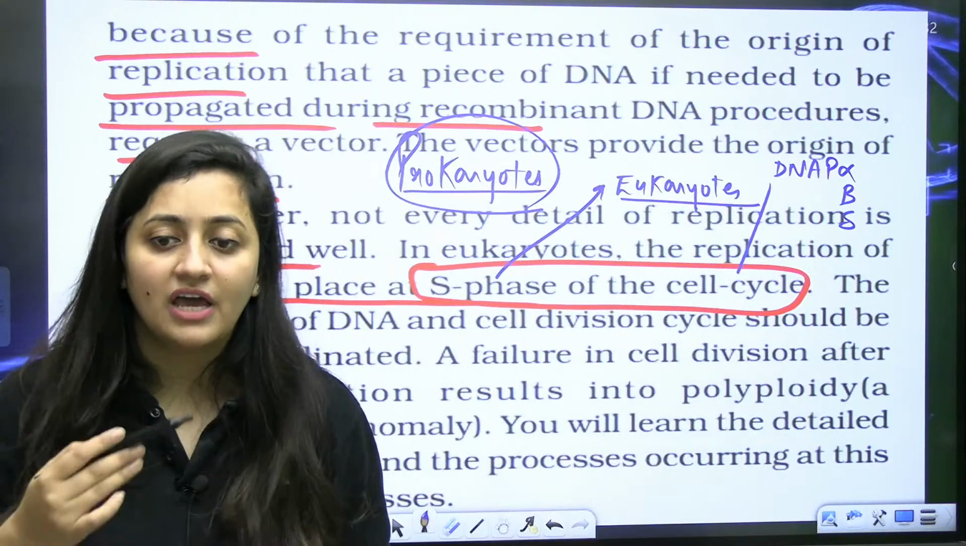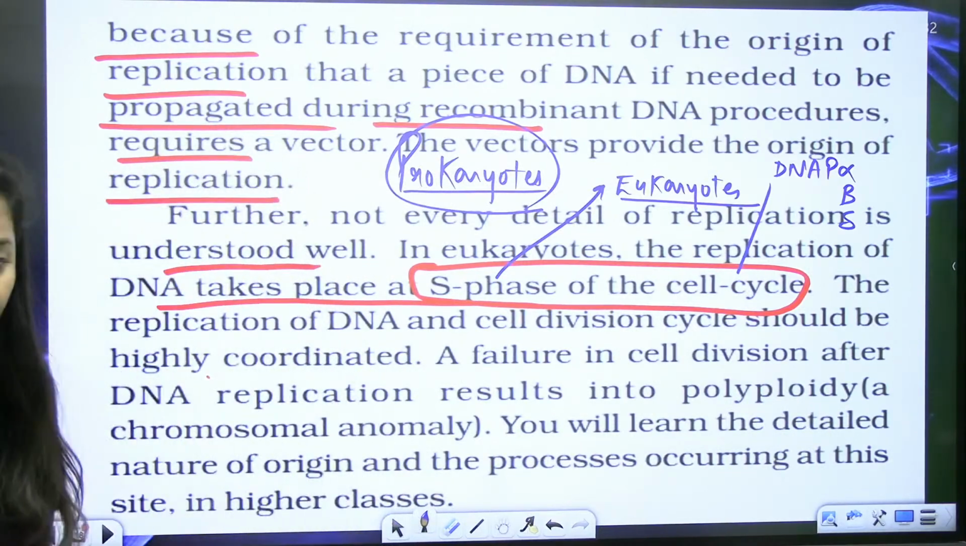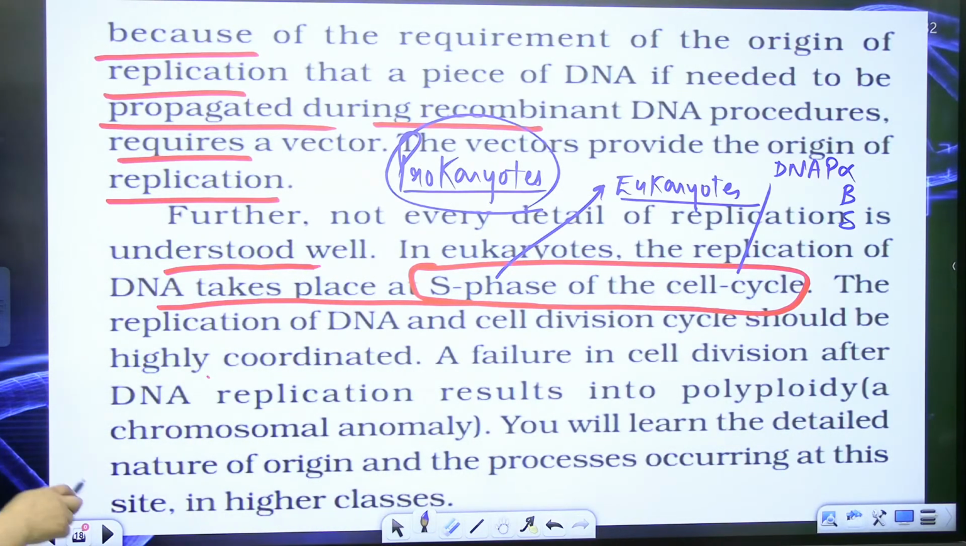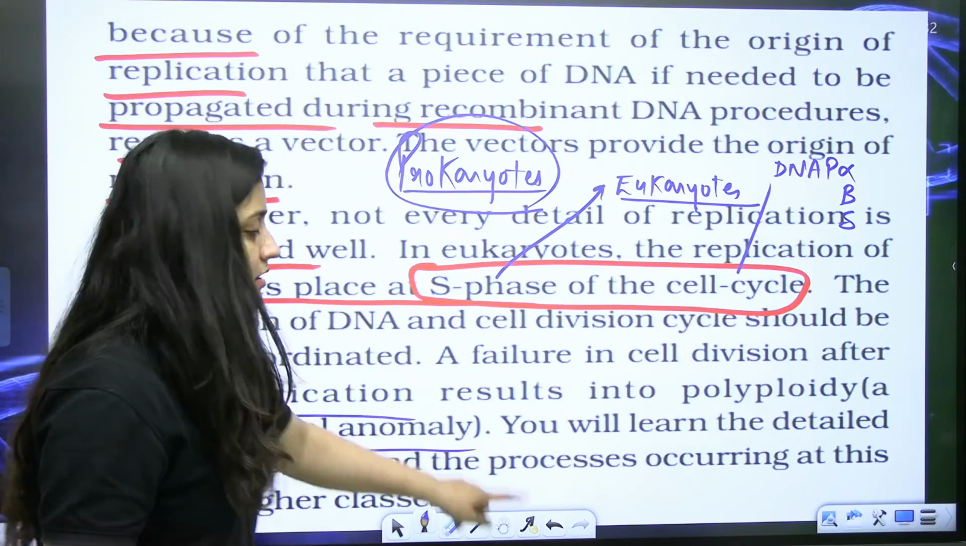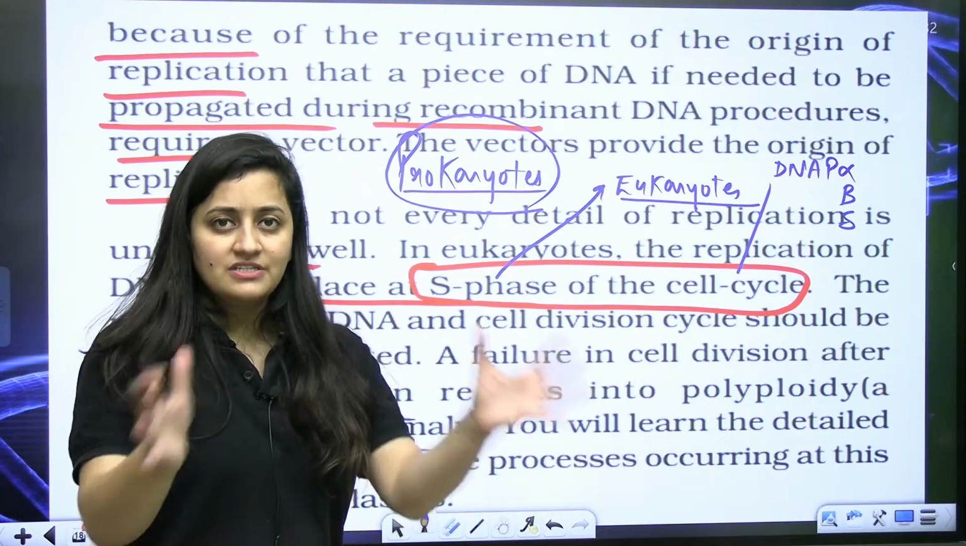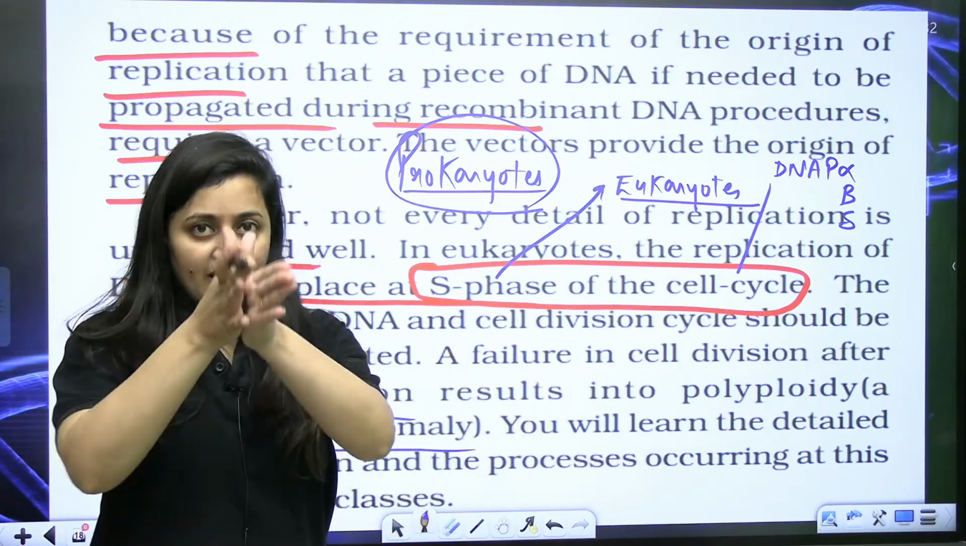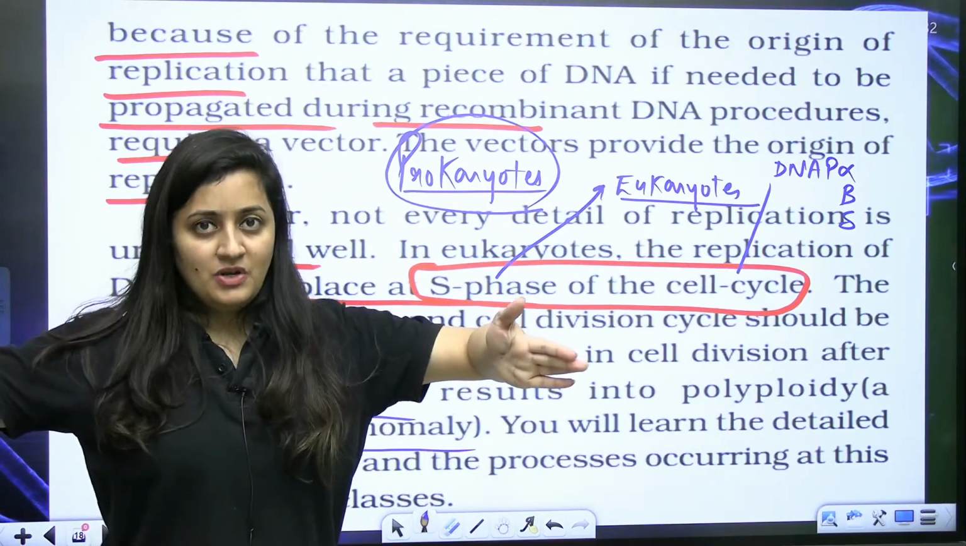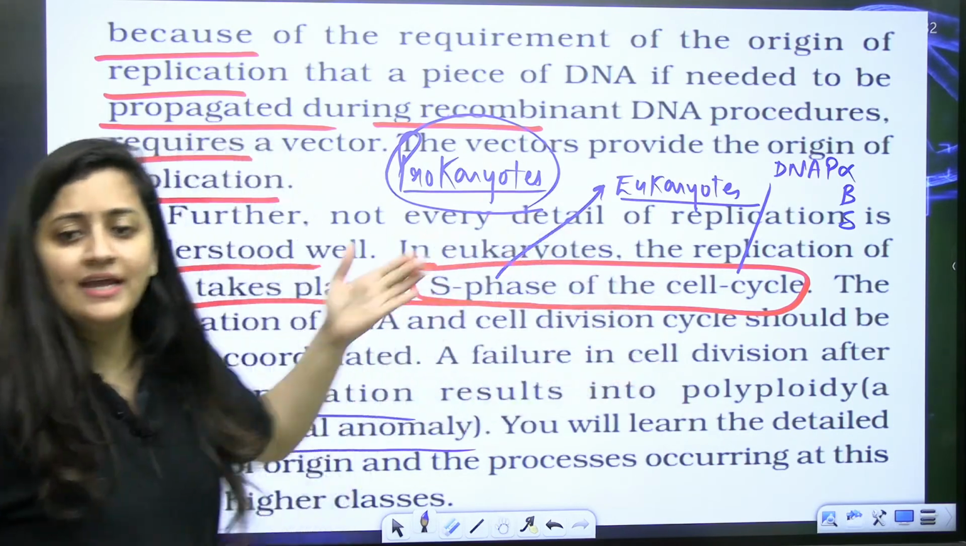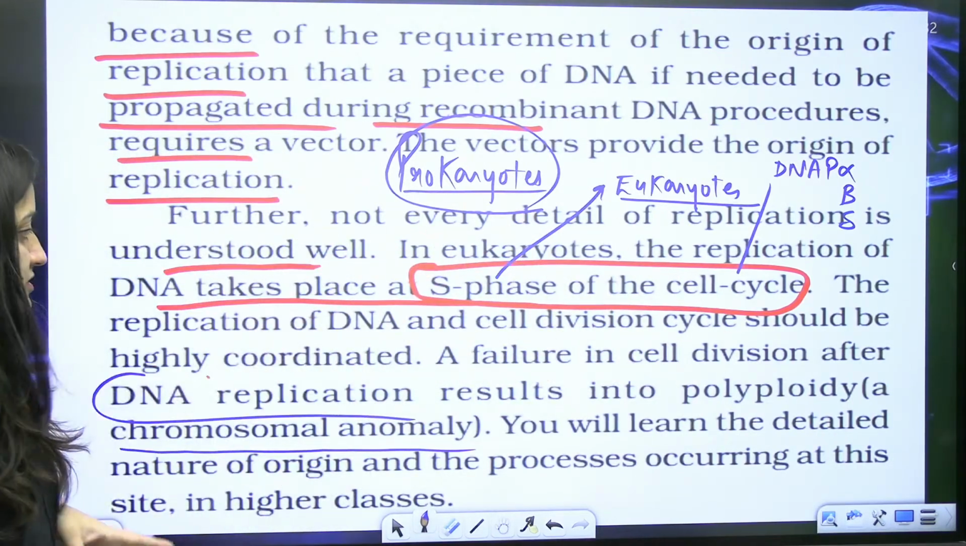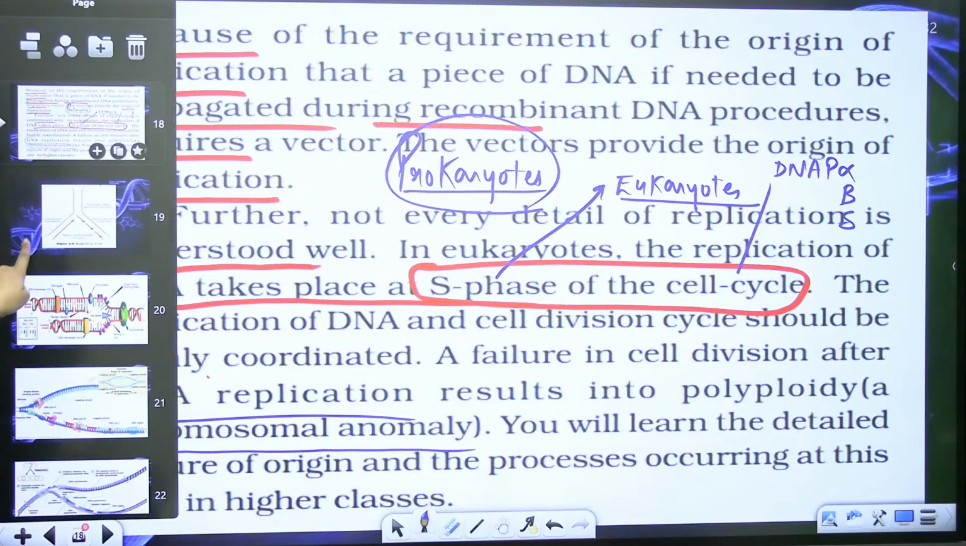There are different types of DNA polymerases. Okay, so if there is failure in the cell division after DNA replication, it results in polyploid chromosome anomaly. If the DNA replication is not proper, and later on in the daughter cell it does not get separated properly, polyploidy can occur, and it's very common in the case of plants.